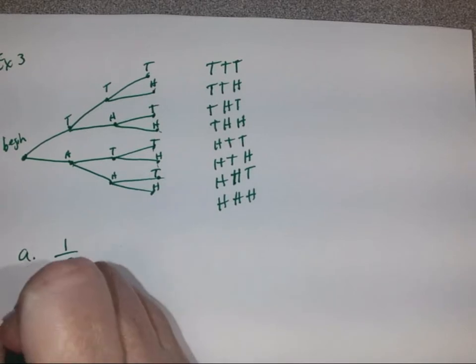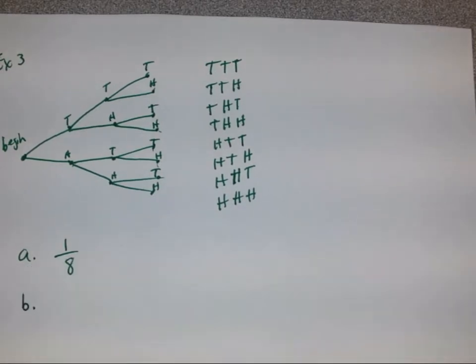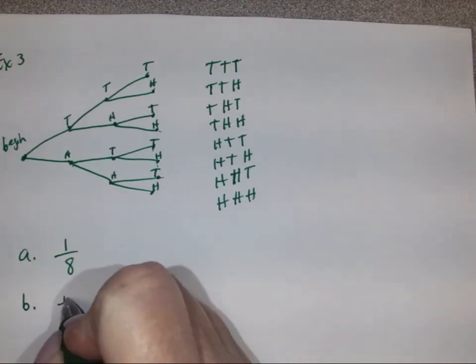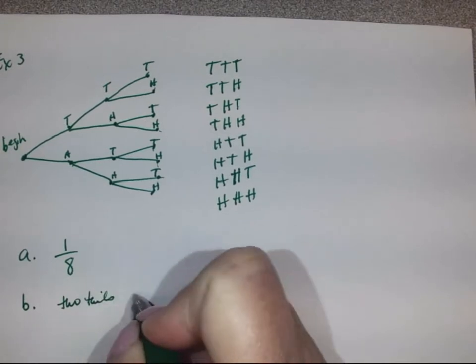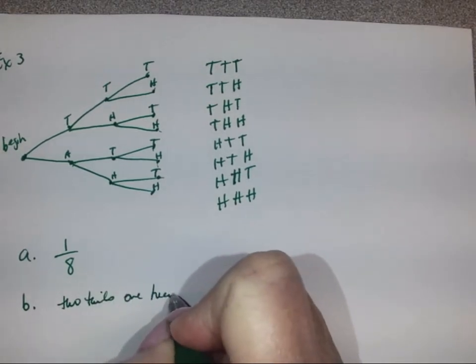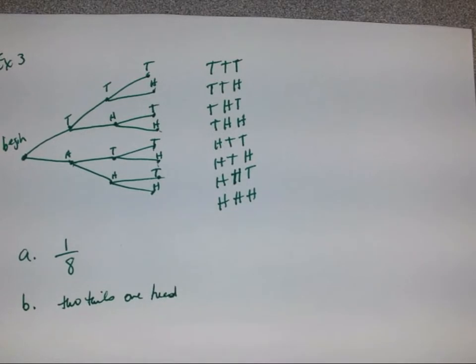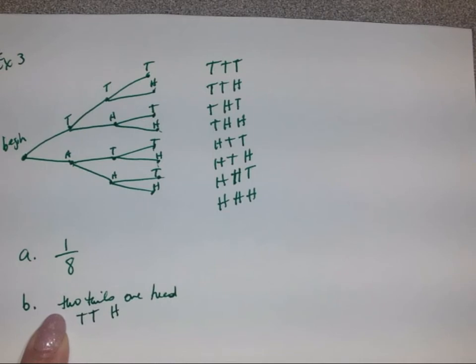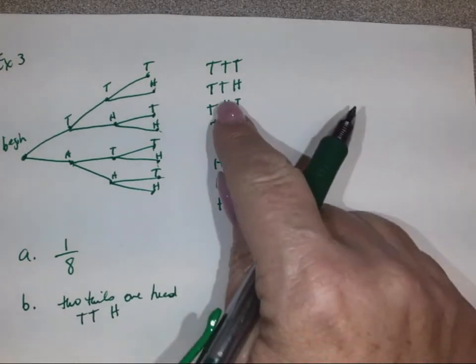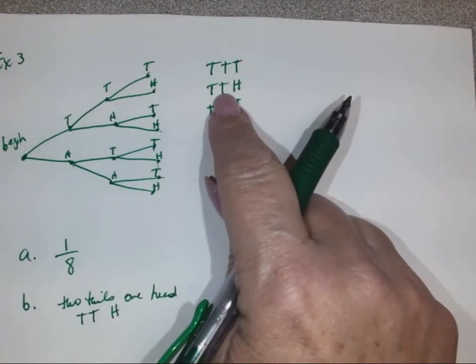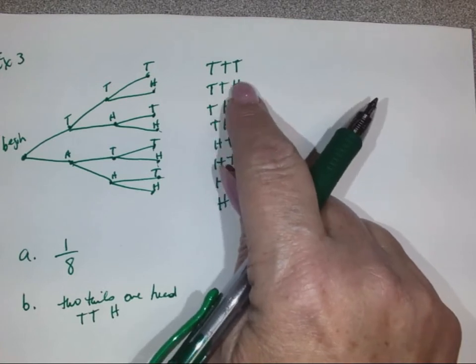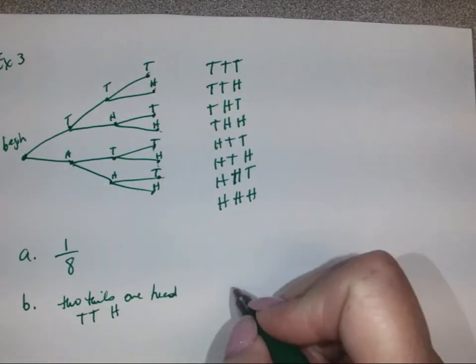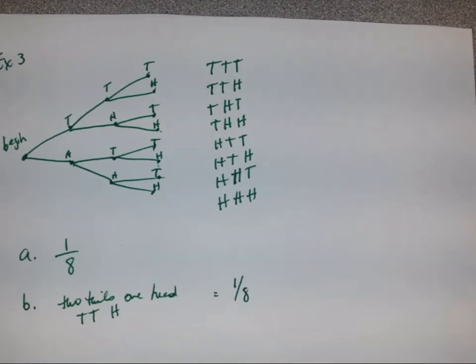Part B asks how many times does flipping 2 tails and then 1 head occur. That would be tail, tail, head, and the only time that happens is this one right here. So this would be equal to 1 out of 8.